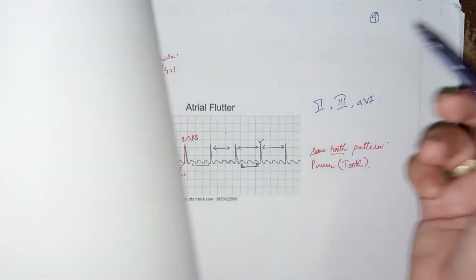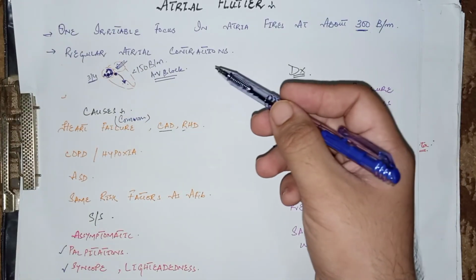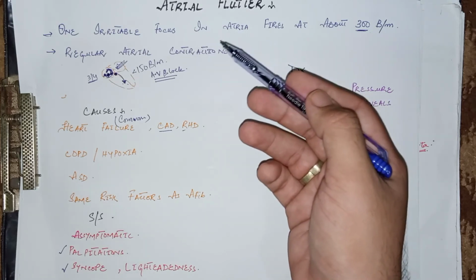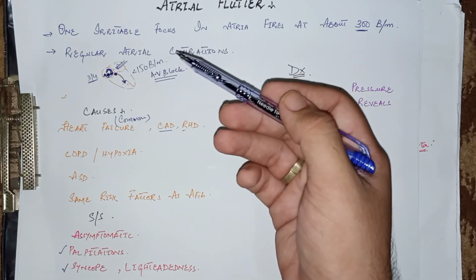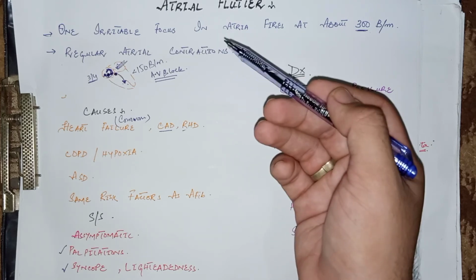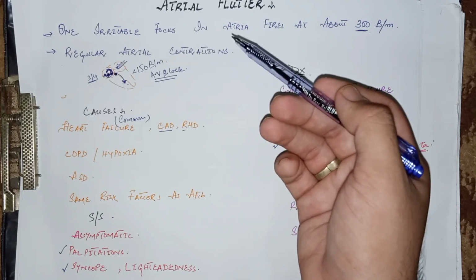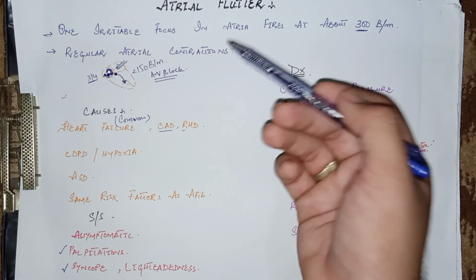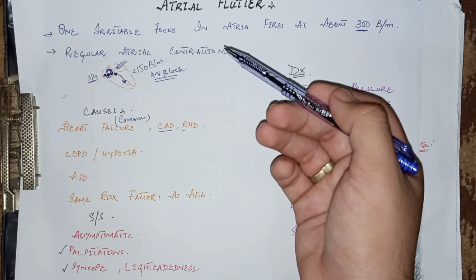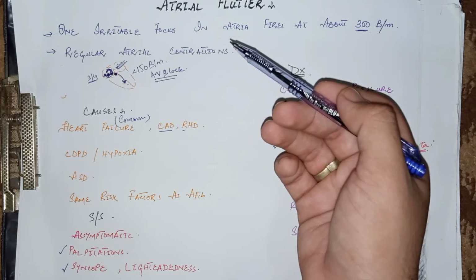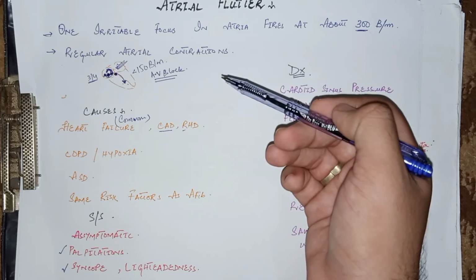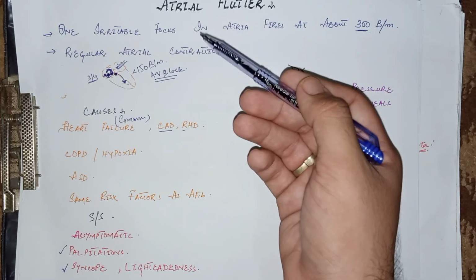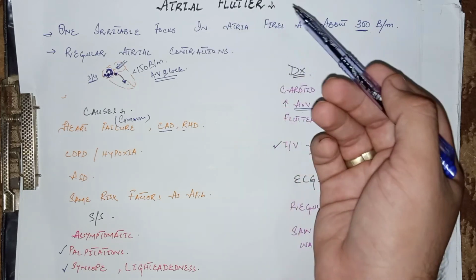Now last but not least, come to the management. The management steps of atrial flutter are almost the same as those of atrial fibrillation. The three basic steps are: first, control the rate by giving the patient beta blockers, with calcium channel blockers as the alternative option; give the patient anticoagulants to prevent thromboembolism; and DC cardioversion to normalize the rhythm. These three are the basic steps which can be applied in atrial flutter treatment, which is basically the same as that of atrial fibrillation.